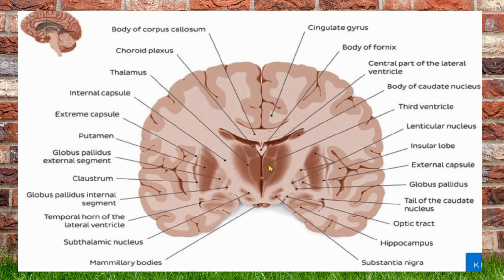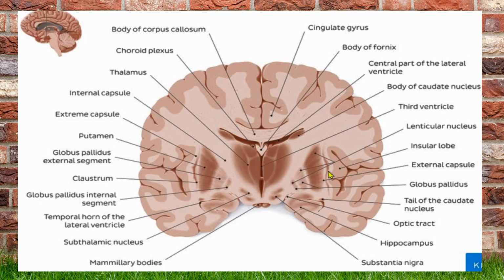Here we should know this is the thalamus, this is the lentiform nucleus. Lateral to the lentiform nucleus will be some white matter fibers passing, called the external capsule. So on either side of the lentiform nucleus, medially is the internal capsule and laterally is the external capsule.